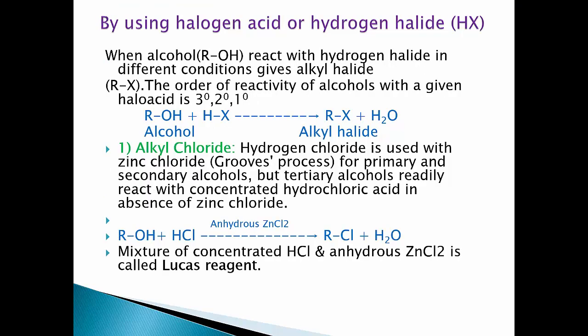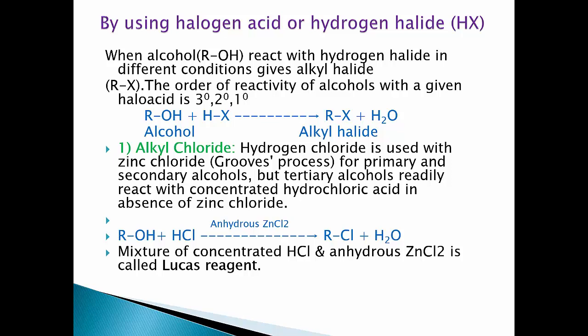First we are going to prepare alkyl halides using alcohol and halogen acids or hydrogen halides, that is HX, that is HCl, HBr or HI. When alcohol reacts with hydrogen halide in different conditions, it gives alkyl halides.